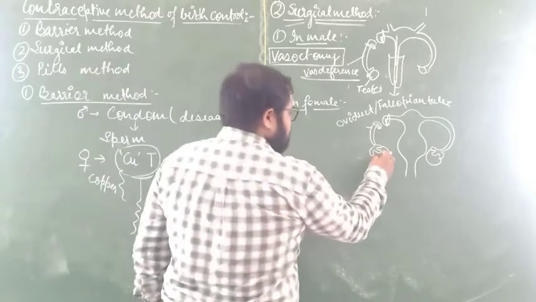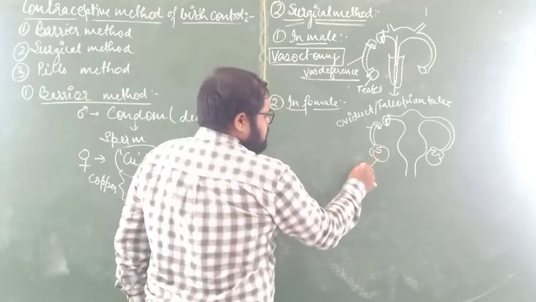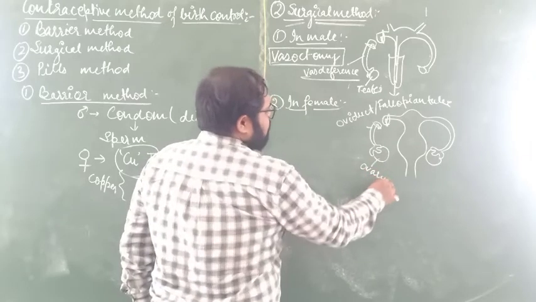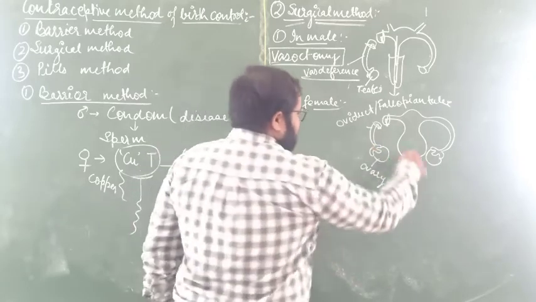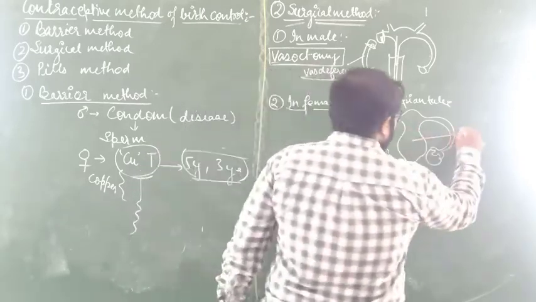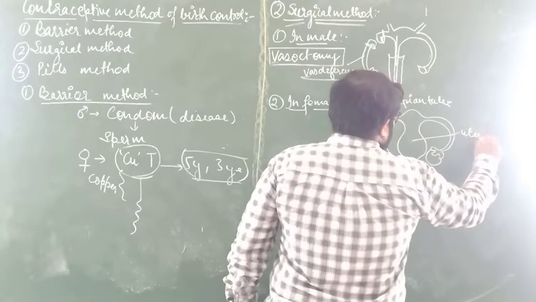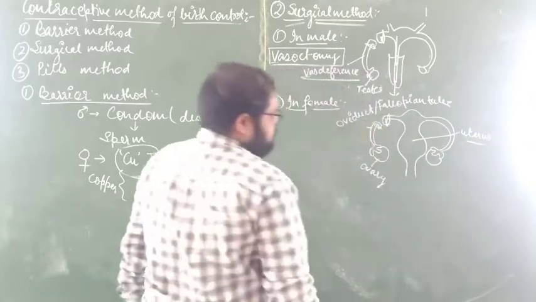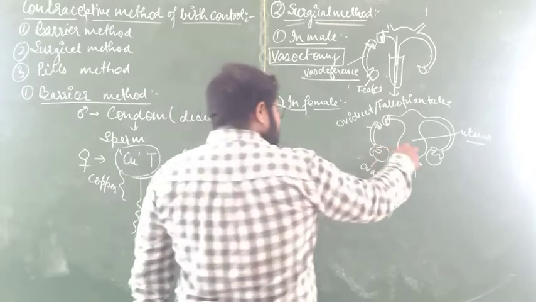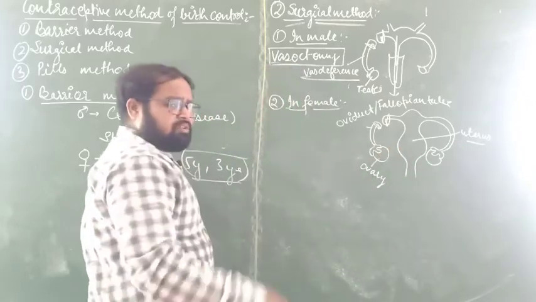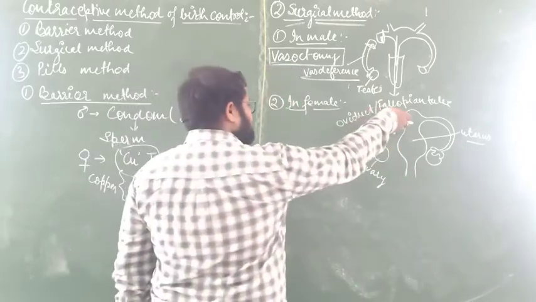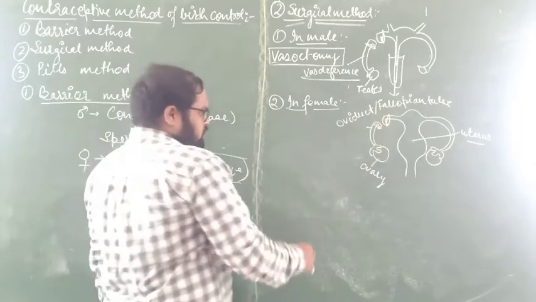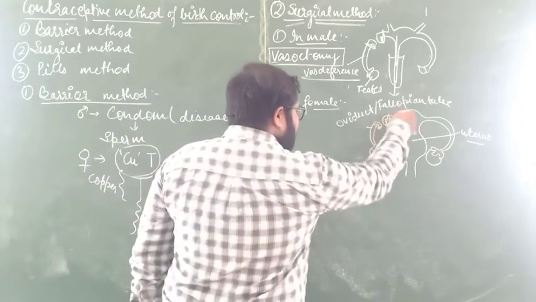Through this, the ova released will not reach the uterus, so fertilization will not take place, because you already know fertilization takes place in the fallopian tube.